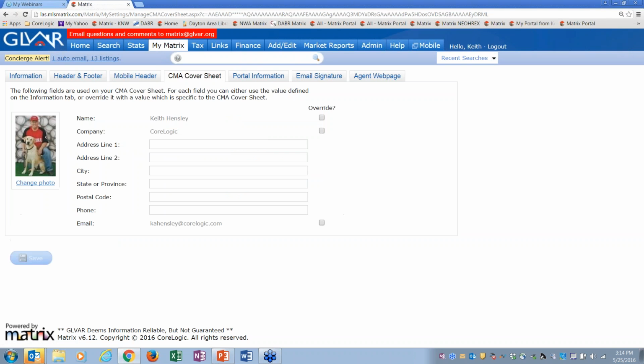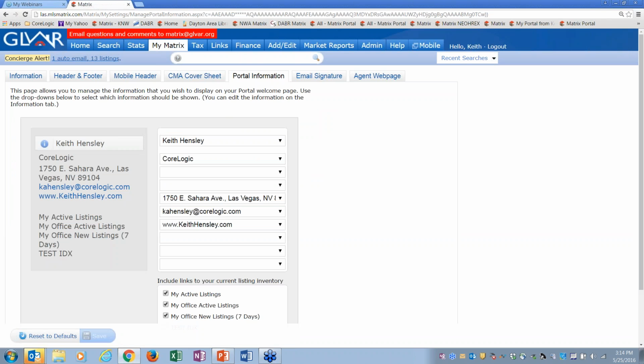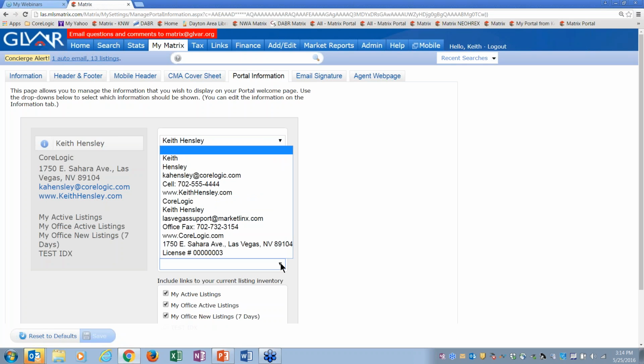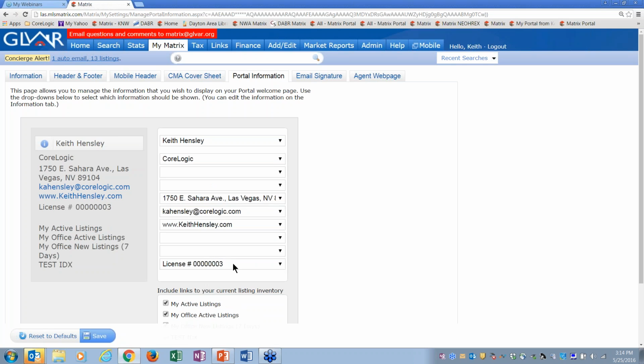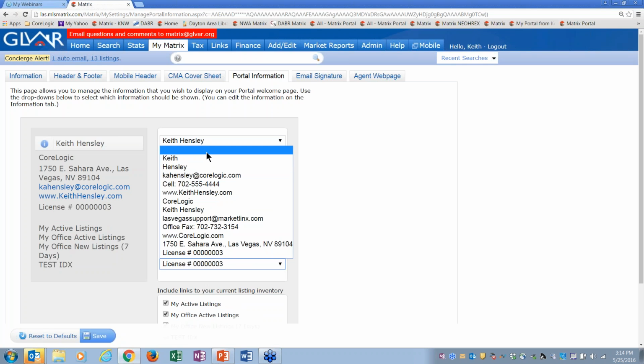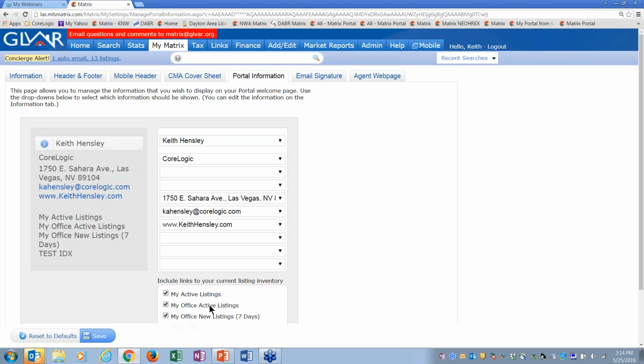CMA cover sheet. Once again, change photo. What information do you want to show on your cover sheet? Portal information. Okay, this is the information your clients will see about you on your portal. So do you want your office name? Do you want your address? Do you want your email address and website address? Do you want to show your active listings and your office listings here, which I think is good. Just open this up. Maybe you want your license number to show. There's how you can put that in there, or just turn it off if you don't want it on there. And make sure you save this one too. Okay. Yeah, I'll go ahead and save it.